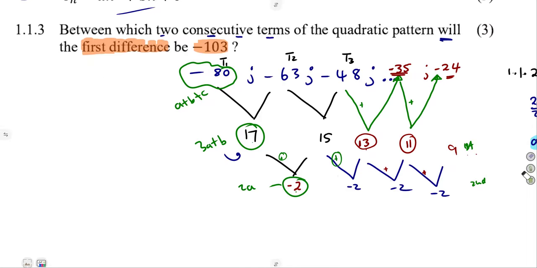From the first differences. Remember, when you dealt with this quadratic, we have got the first differences here and the second difference. So they are saying from the first differences, which is what? 17, 15, 13, 11, and so on. These are the terms that we are given for the first differences. So if we are to consider that we are dealing with these, what is it that we are having from the first differences? We are having an arithmetic sequence.